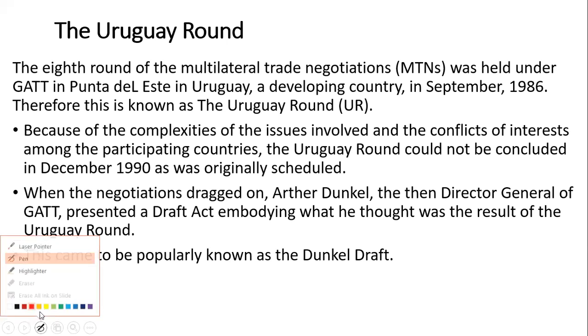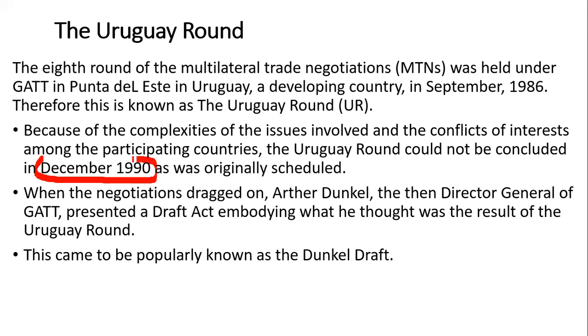It could not be completed because of disagreements among the member countries.